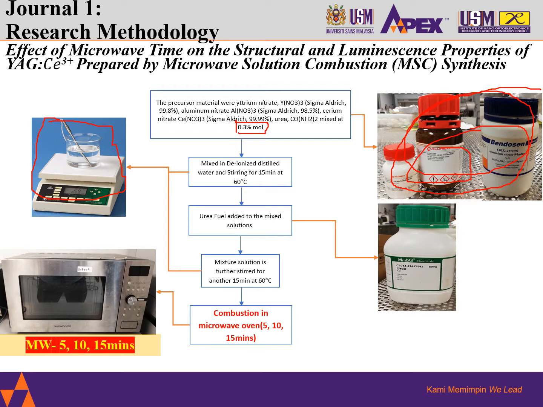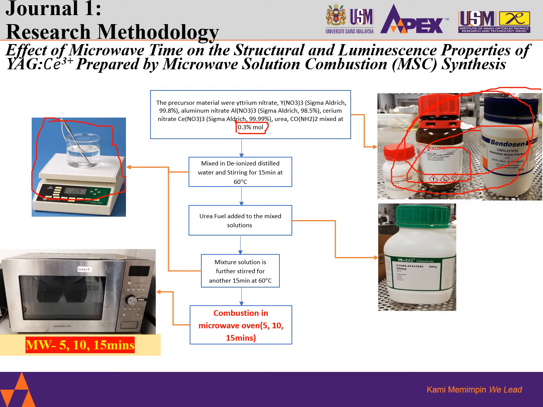These three materials are mixed together under a percentage ratio loading in deionized distilled water. What you see in the picture is how the process looks, where they are mixed in deionized distilled water and stirred for 15 minutes at 60 degrees C.